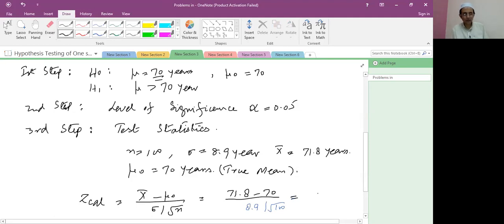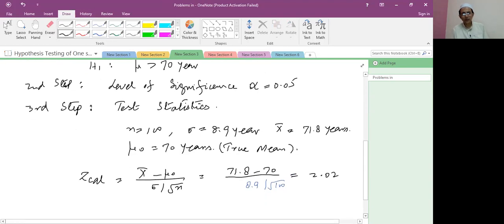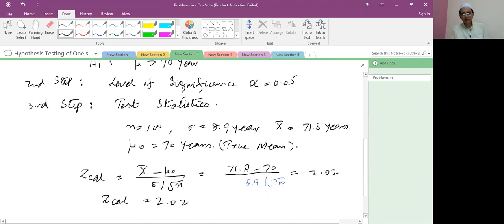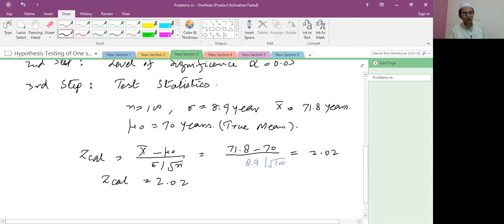With the help of a calculator, it is 2.02. So the Z calculated value is 2.02. After that, we will find the tabulated value in the fourth step, student.